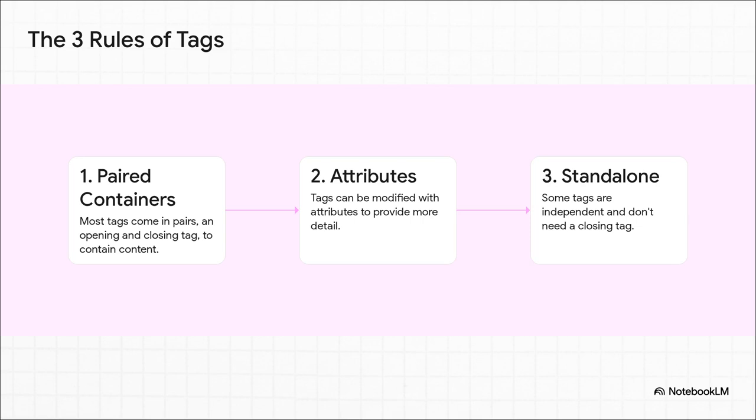First, most tags act like containers. They have an opening tag and a closing tag that kind of wrap around the content. Second, you can modify them with things called attributes to give more detail, like specifying a link's destination. And finally, some are just standalone commands. They don't contain anything at all.